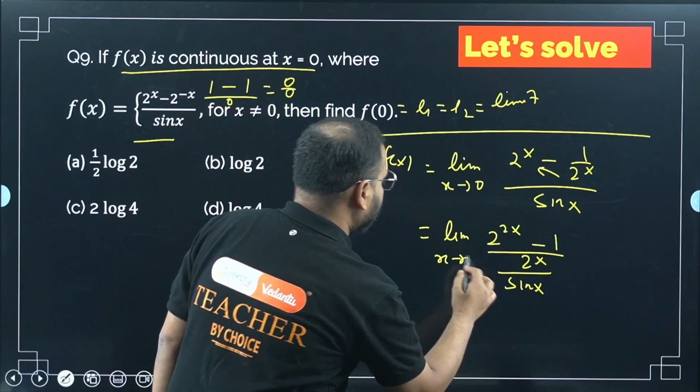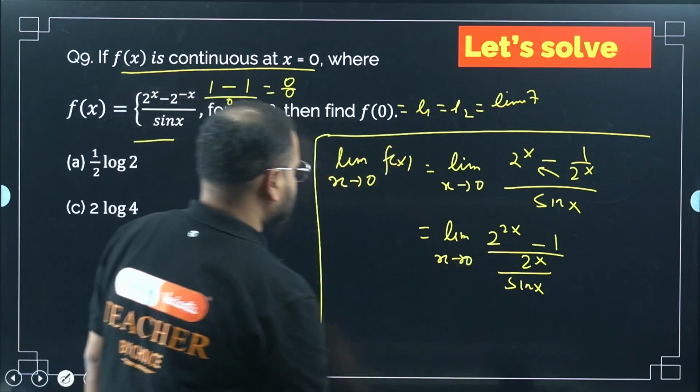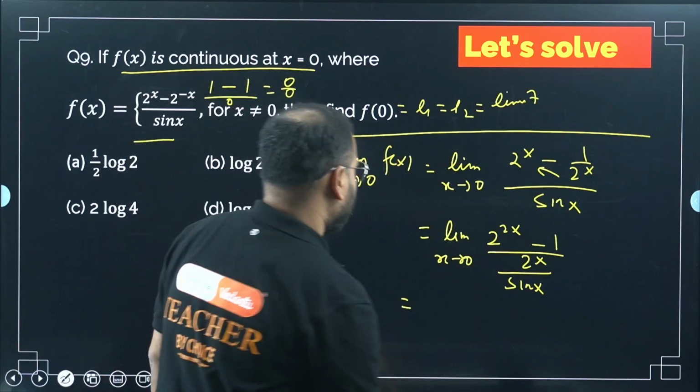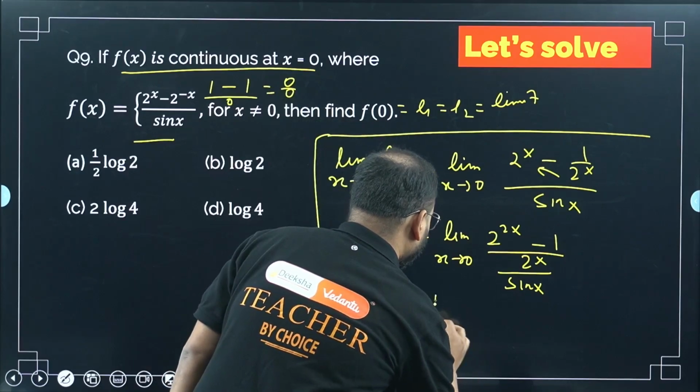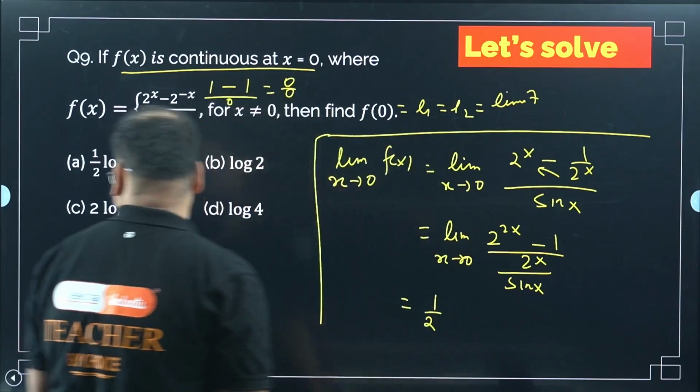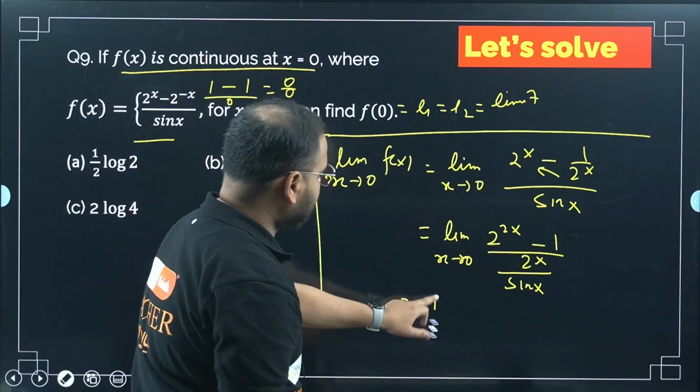X tends to 0. Okay, sir. Let's check here. So I can write this in better form.